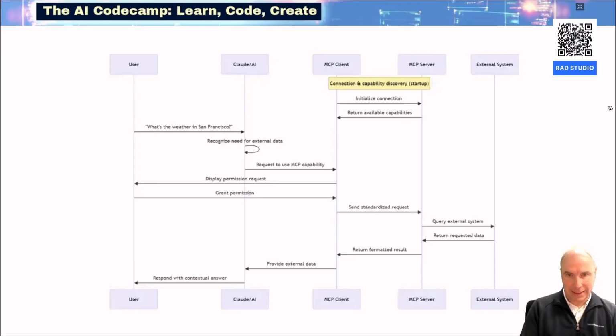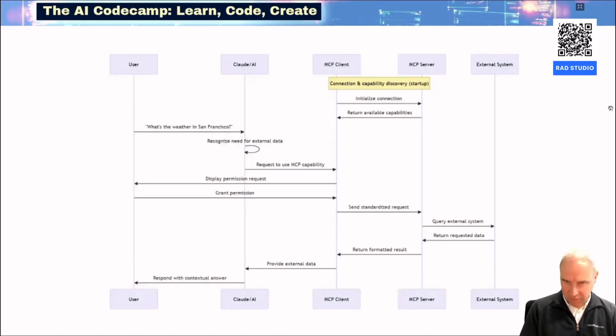Here is the diagram. And so here we have the same question: what's the weather in a city, for example? And we are using here the MCP client, which is Claude Desktop. So there are different clients.